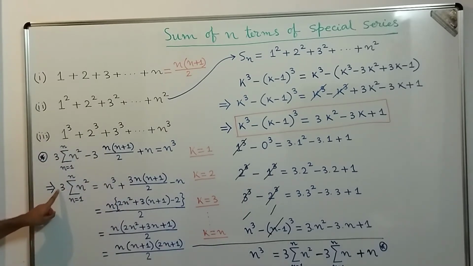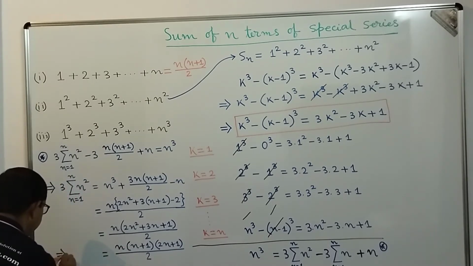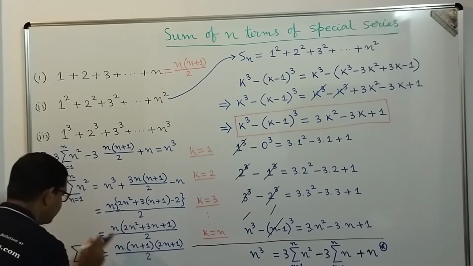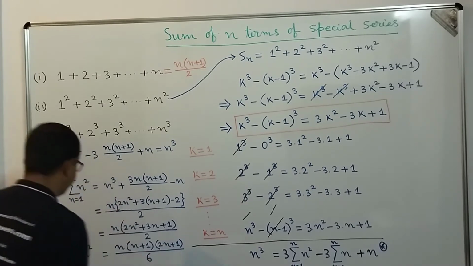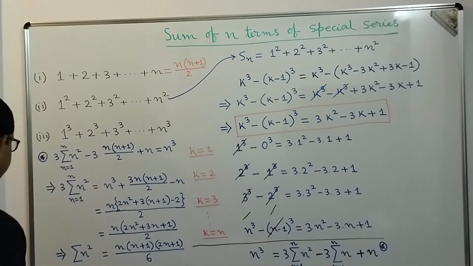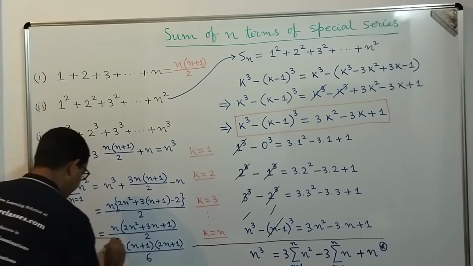So what is this value? This value is 3 into the summation n equal to 1 to n of n square. So that implies, from here we can write the summation of n square. If we take these 3 here, then it becomes 6, 2 into 3, 6. And that is the value of the sum of the squares of the first n natural numbers. So this is the one we get.